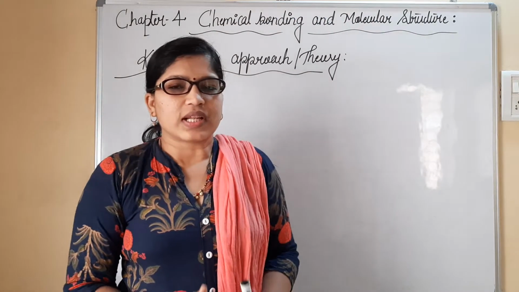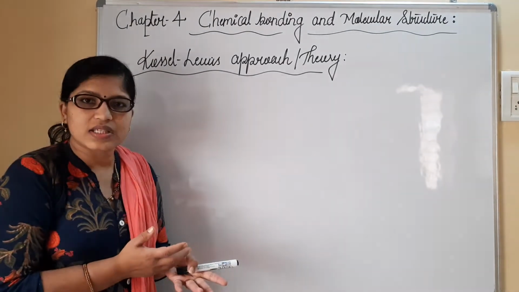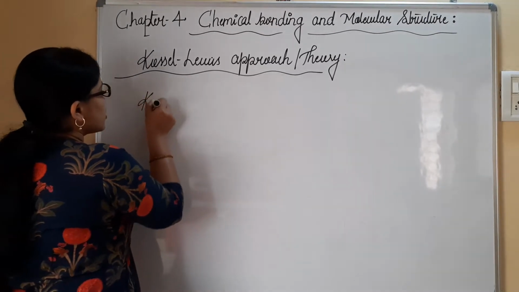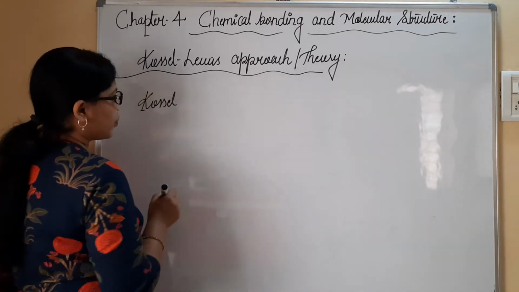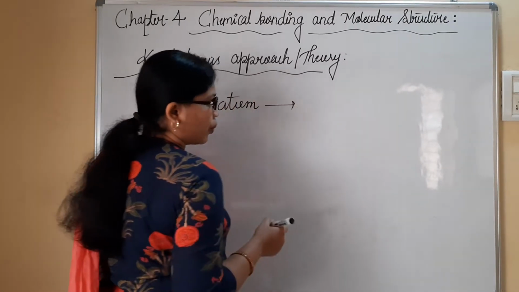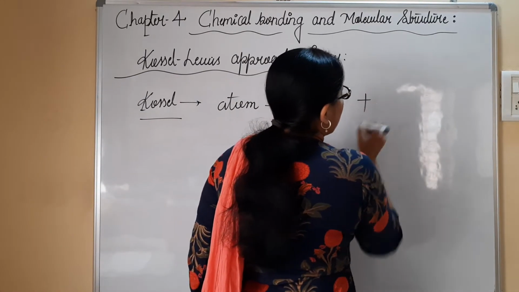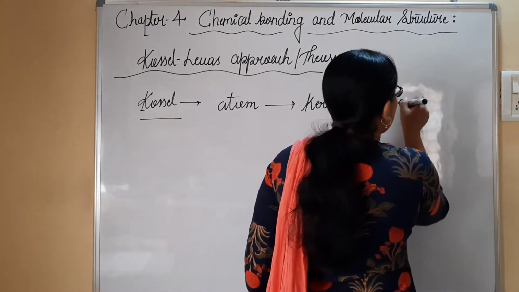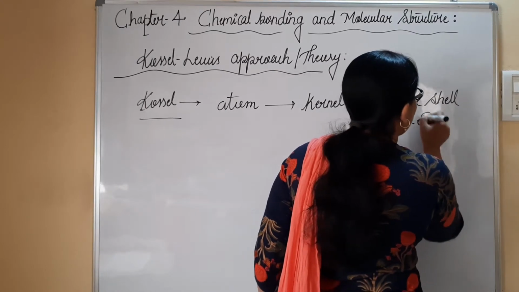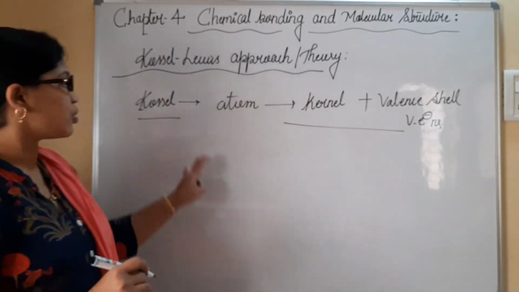Let us start with the Kossel-Lewis approach. When you consider the Kossel-Lewis approach, it is a theory in which the scientist Kossel has explained some points regarding an atom. According to Kossel, an atom is mainly made of two parts. The first part, he said, is the kernel, and the second part is the valence shell, in which valence electrons will be present.